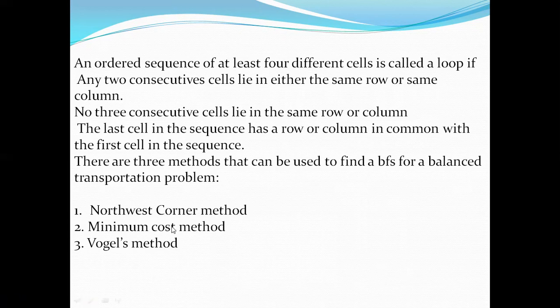That is, first one northwest corner method, second one the minimum cost method, and the third one is the Vogel method. So for any kind of balancing conditions of the problem, out of these three different concepts, we need to satisfy the basic feasible solution condition as per the linear programming technique, that is x comma y is definitely greater than or equal to 0.